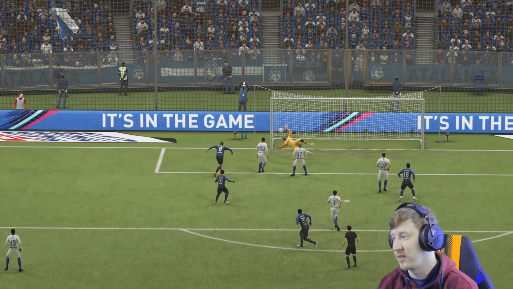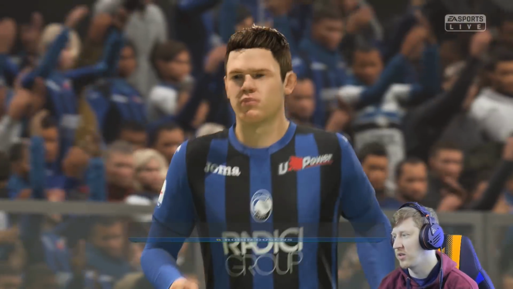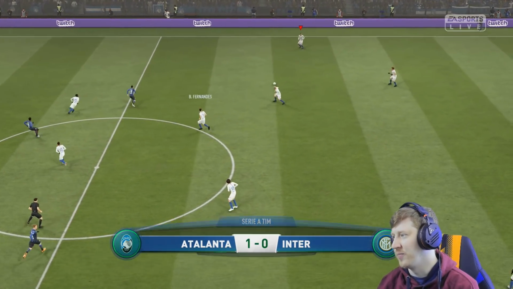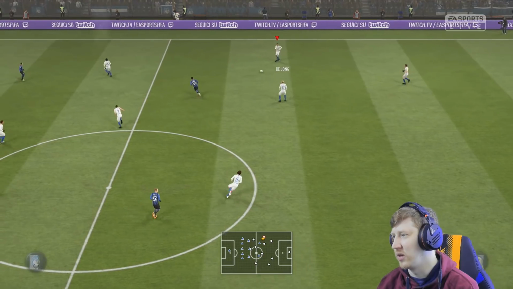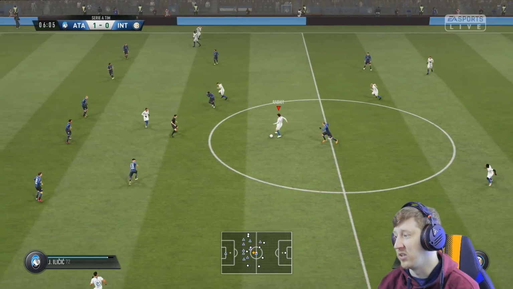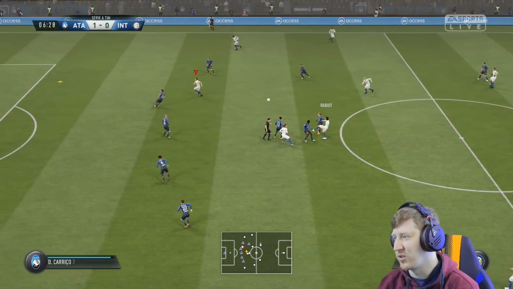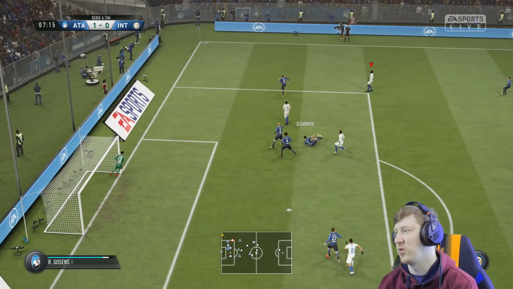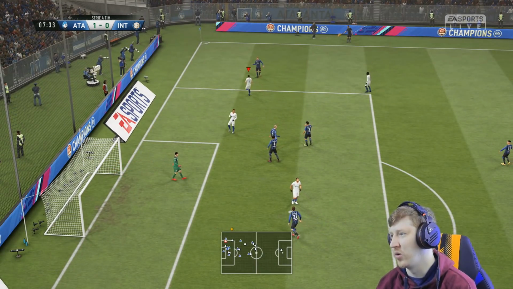Really good header though. Unfortunately, Trent Alexander-Arnold at the back post and Frenkie de Jong between them couldn't get anywhere near the ball. It was just that good a quality cross. Manchester United couldn't do it, but Atalanta took just 5 minutes to score against my defence. Lovely take by Bruno Fernandes, but too close to Daniel Carriço. But it will be a corner for us.